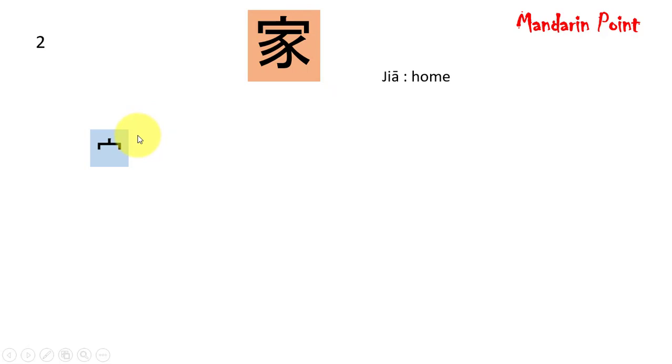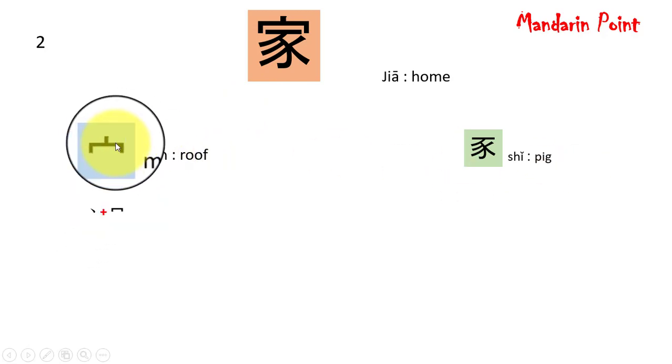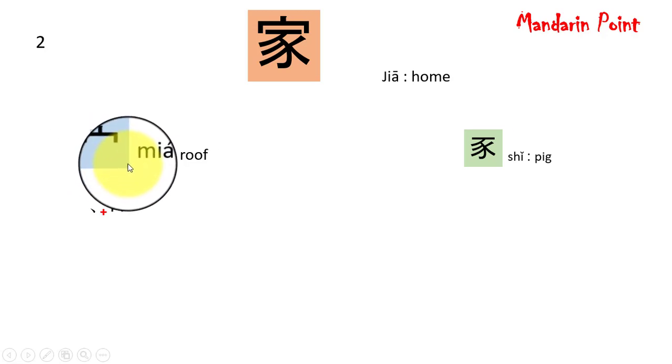家 meaning home. Let's decompose it. On the top we have this mian meaning roof, while on the bottom side we have this shi meaning pig. So pig under roof means he is at home. We can simplify both of these further. This one is very simple. Here we have this tian and this mi meaning cover we just have studied.